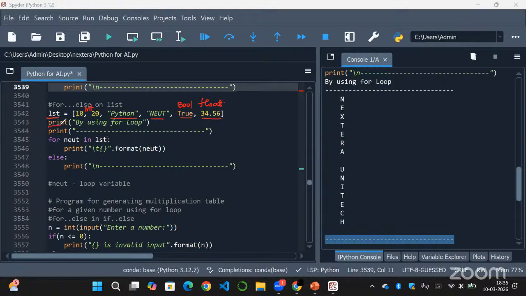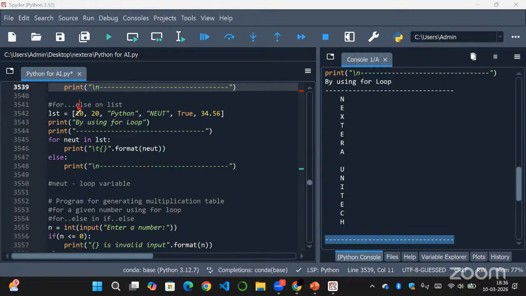And first, here we have just print. That is, by using a for loop, this will be printed and it will print the dashes also, and these will be printed automatically. And then it will go to the for else loop. So now here NEUT is the loop variable we are using. You can have any name, not just this. I'm just using it as a loop variable here. NEUT will take each element from the list, one by one.